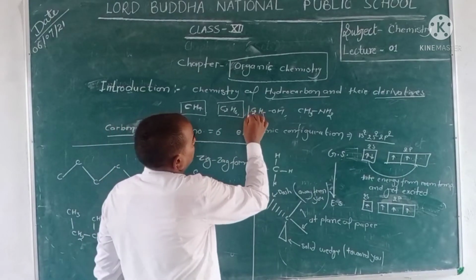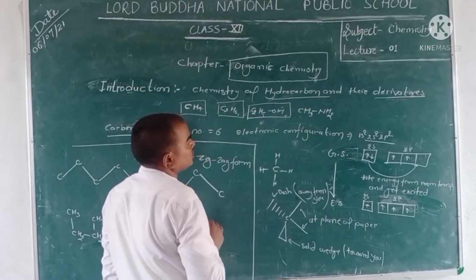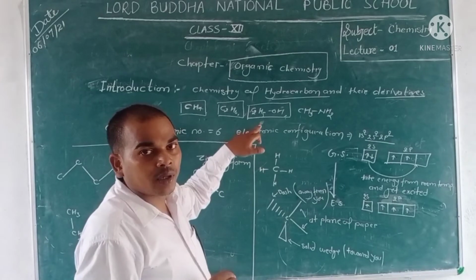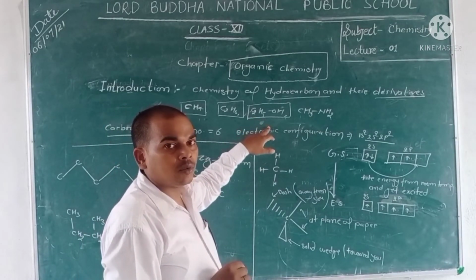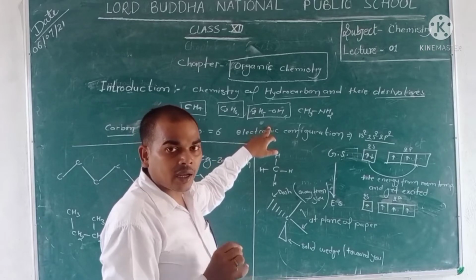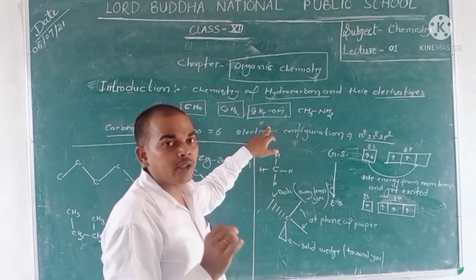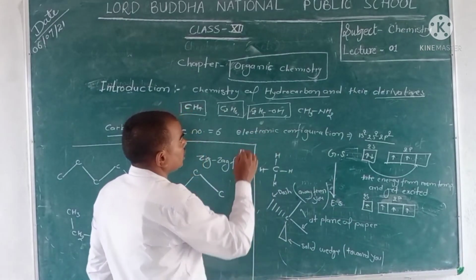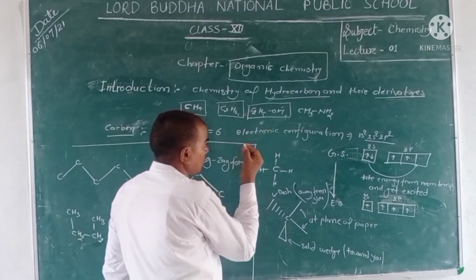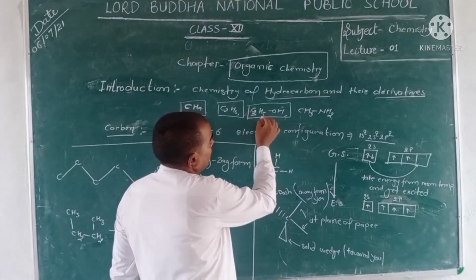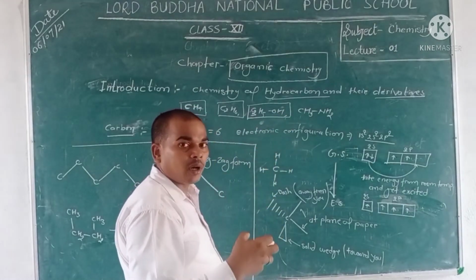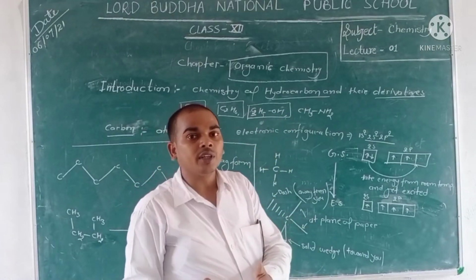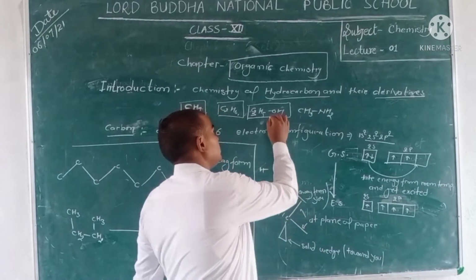But in alcohol, do you remember the formula of alcohol? C2H5OH, that is ethyl alcohol or ethanol. In ethanol, there are 2 carbons and 6 hydrogens, and other than carbon and hydrogen, a new element is present, that is oxygen.